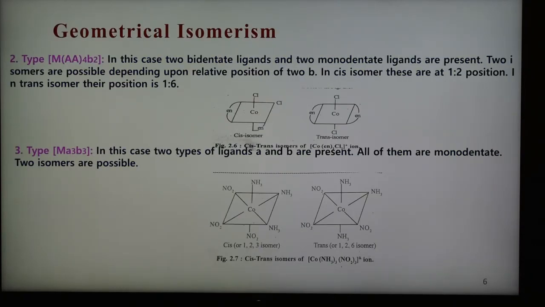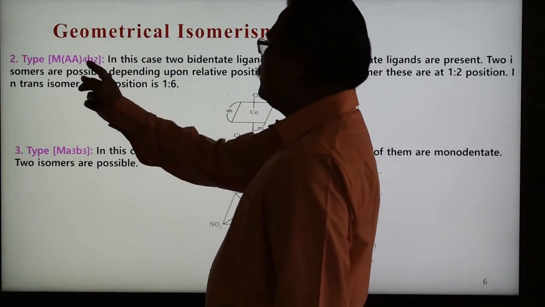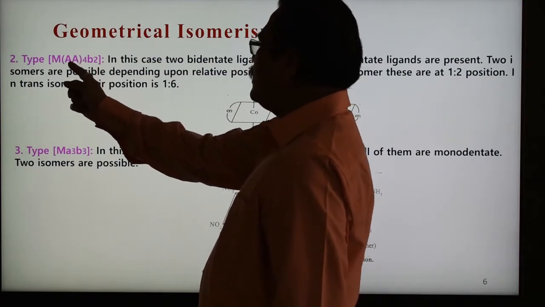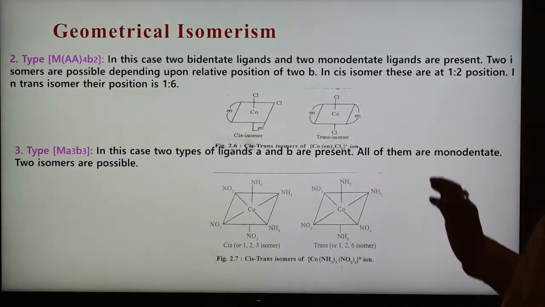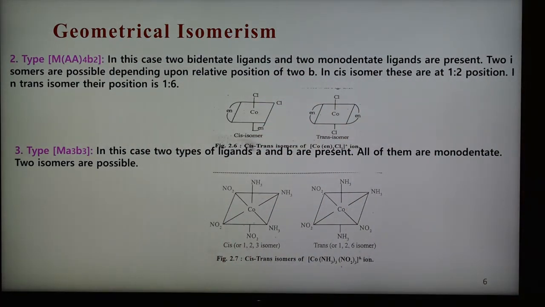Now the second type is MAA4 and B2, shown here as M(AA)2B2, and 6 ligands are again there. Capital A indicates bidentate ligands, and small letters indicate monodentate ligands. In this case, 2 bidentate ligands AA and 2 monodentate ligands B are present. 2 isomers, cis and trans, are possible depending upon the relative positions of the 2 B ligands.